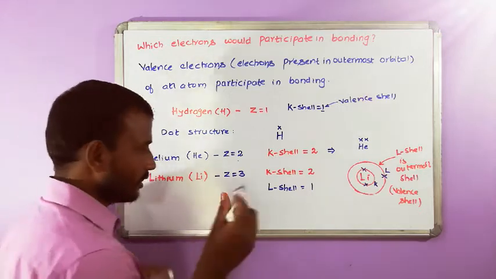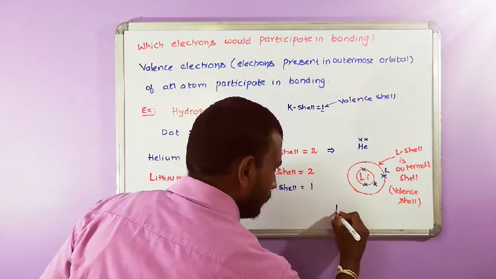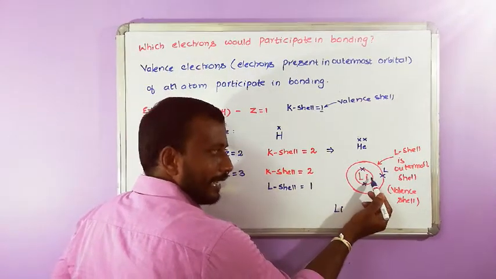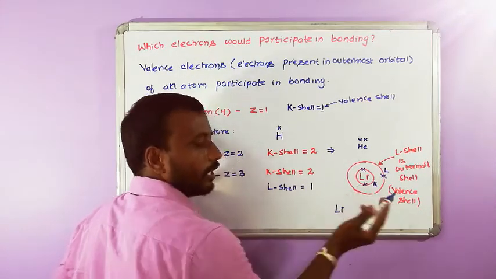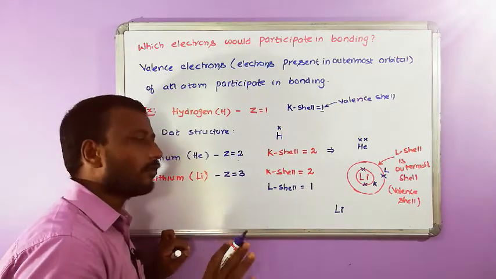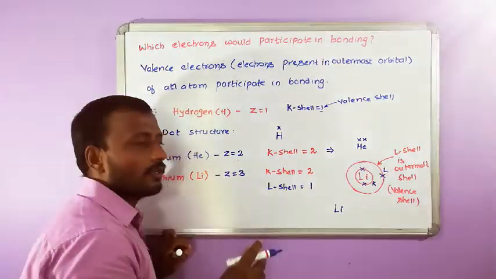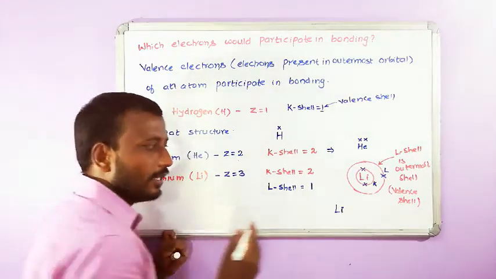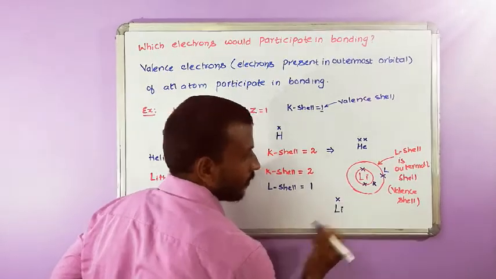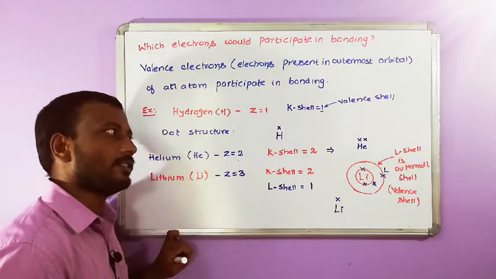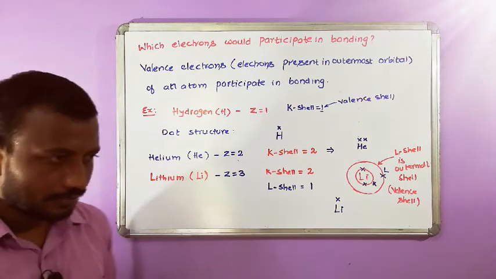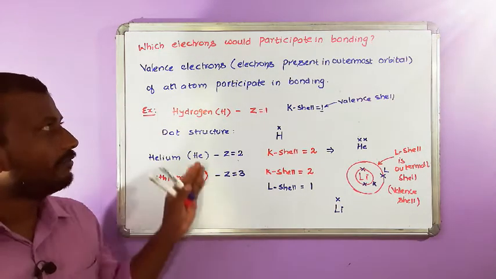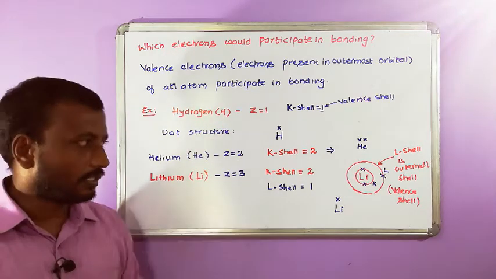So how to write the dot structure? For the lithium dot structure, you have to write lithium. The electrons present in the inner cells are called core electrons. You are not going to write or represent the core electrons on the top of the atom. In these symbols we are going to write only the electrons present in the valence cell. Therefore, 1 electron is there in the outermost cell. So this is the way of writing dot structures.